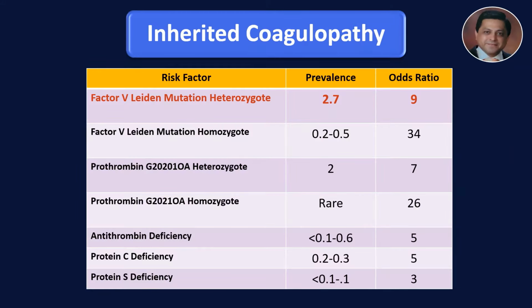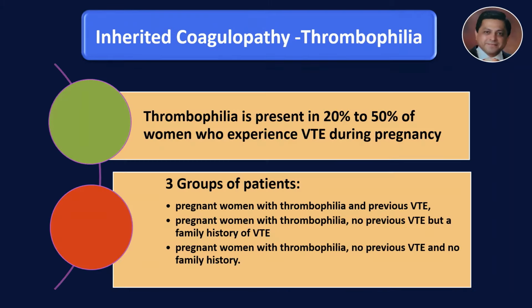There are, of course, the inherited coagulopathies. Of note, the most important one is the factor V Leiden mutation heterozygote. The prevalence of this is 2.7 and the odds ratio is 9. There are various other inherited coagulopathies, but their prevalence is quite low in the general population. Now, these inherited thrombophilias are present in almost 20 to 50% of women who experience VTE during pregnancy.